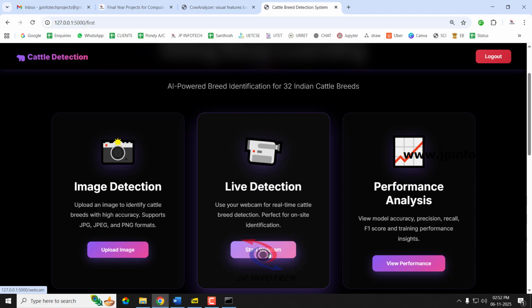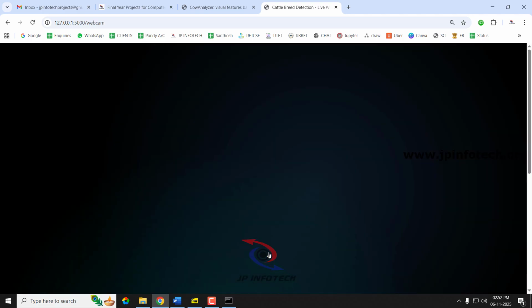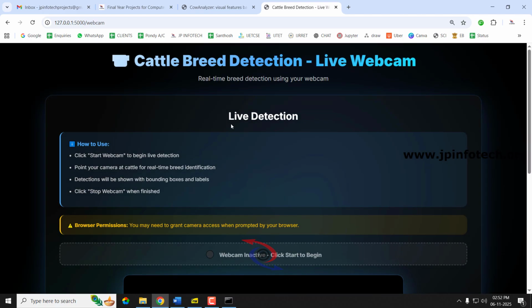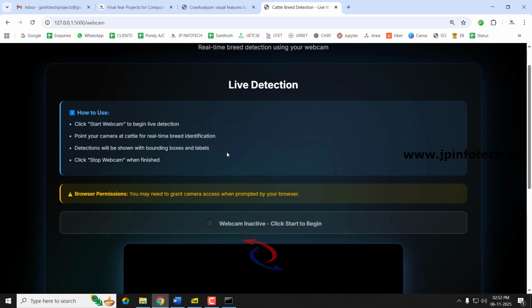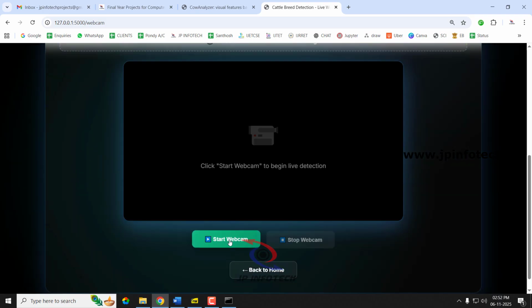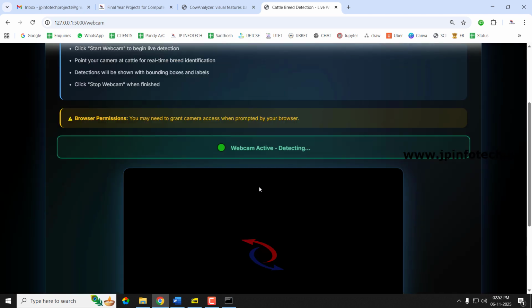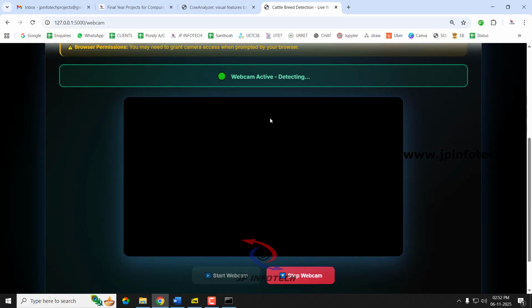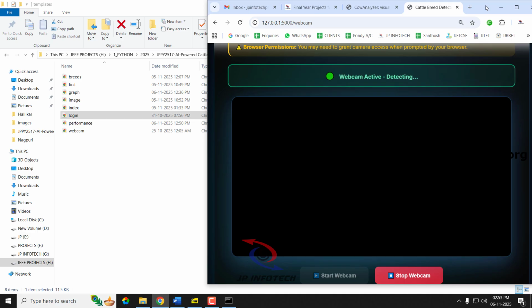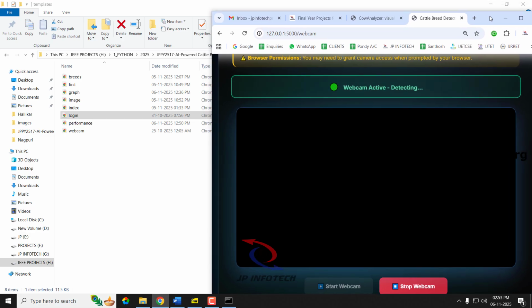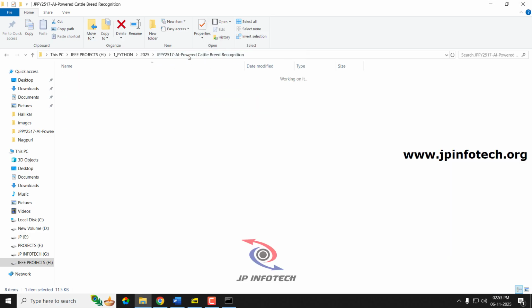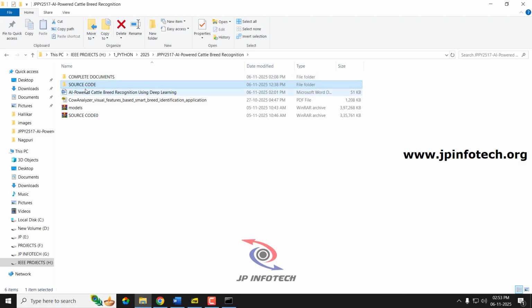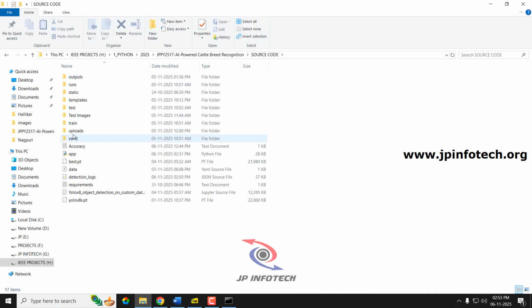Now let me click this start webcam part. Now it will navigate to the live detection page. In the live detection you just need to select start webcam. In case the browser asks for permission, you need to allow that permission, then only the webcam will be activated. Now let us make the screen into two parts. The right side will be the detection part, and on the left side, let us keep the images for the detection. I'll just keep some images to detect.